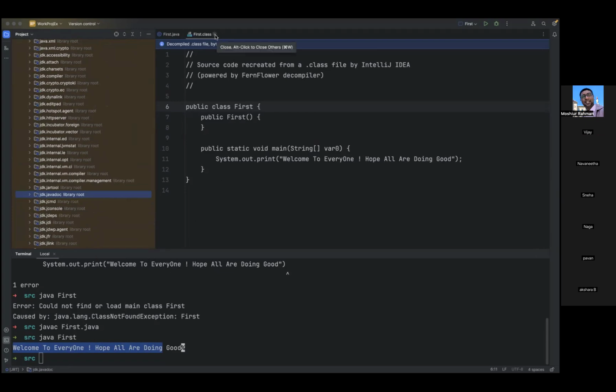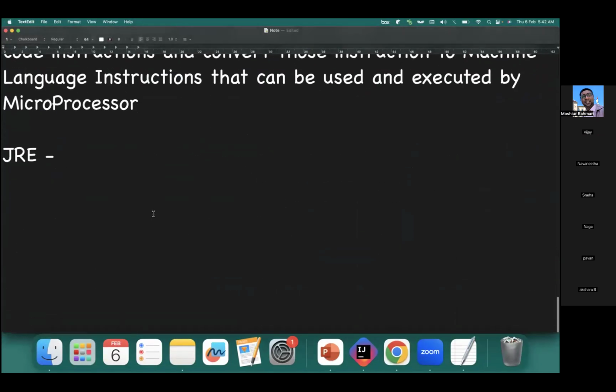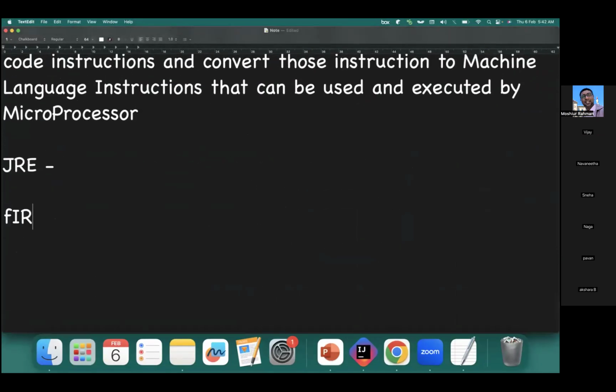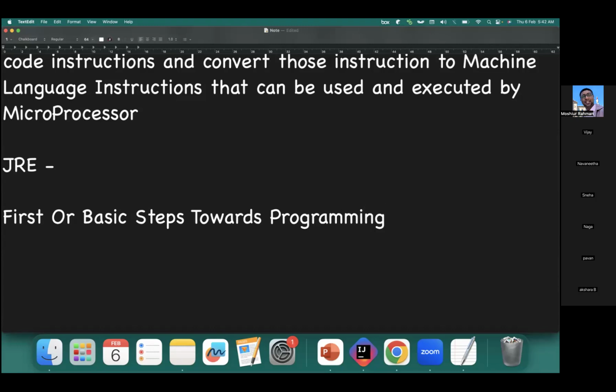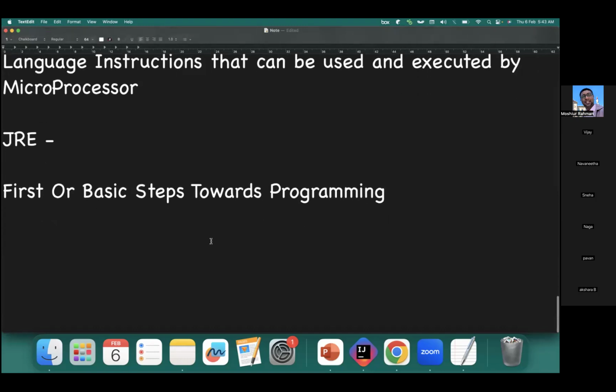So now let us go with the first basic steps towards programming. If I want to write a Java program, what are the basic steps I need to follow? What are the naming conventions I need to follow? So let us start with comments.